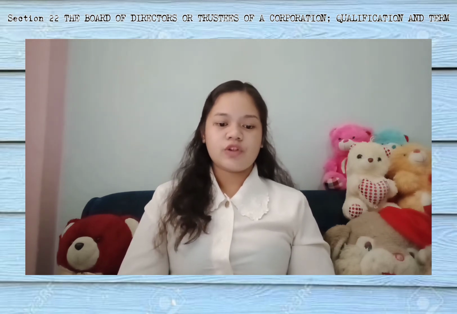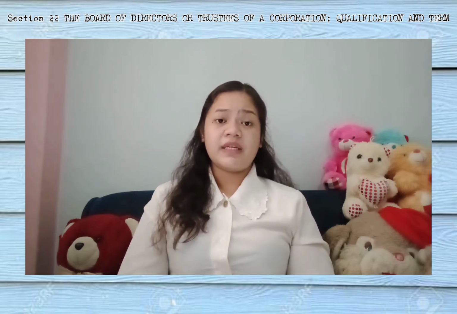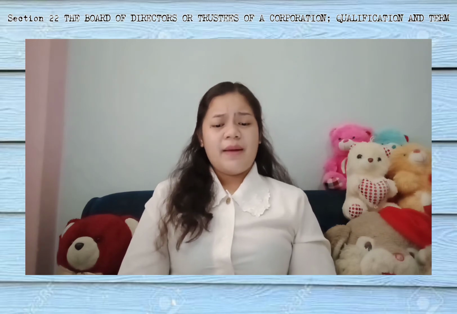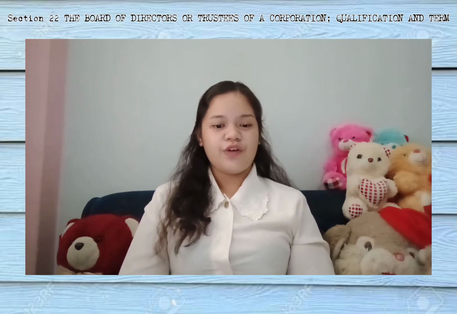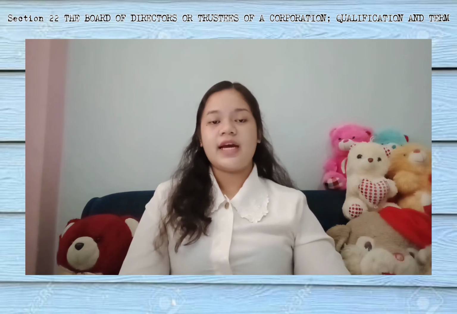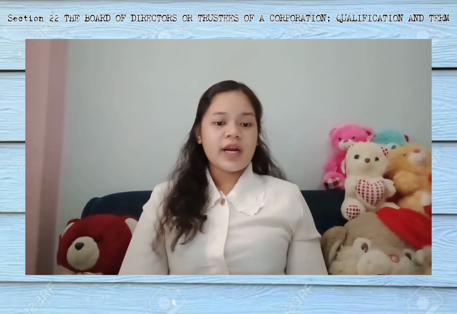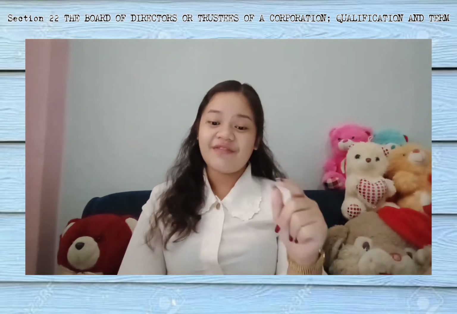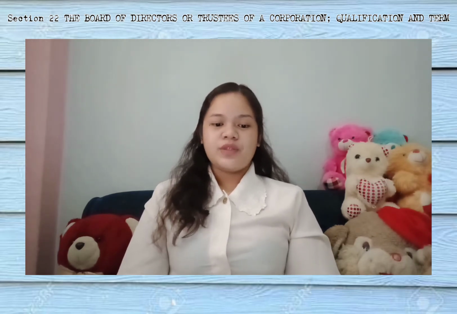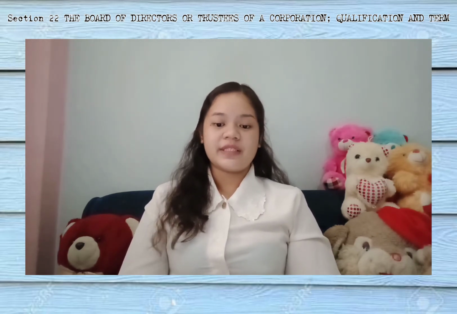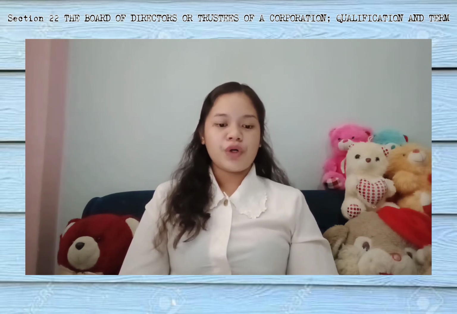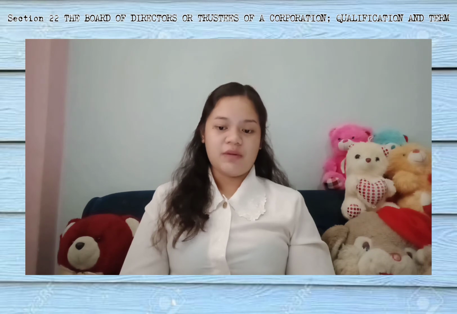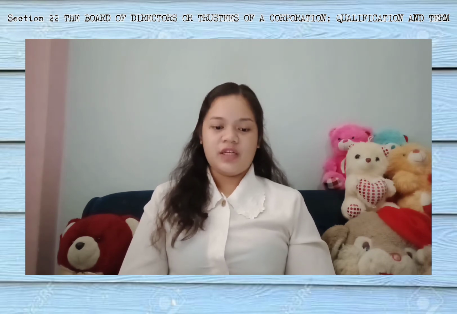Also, Section 22 tackles the independent directors. An independent director shall mean a person other than an officer or employee of the corporation, its parent or subsidiaries, or any other individual having a relationship with the corporation which would interfere with the exercise of independent judgment in carrying out the responsibilities of a director. This is under Section 38 of RA 8799 or the Securities Regulation Code. It is a person who, apart from shareholdings and fees received from the corporation, is independent of management and free from any business or other relationship which could reasonably be perceived to materially interfere with the exercise of independent judgment in carrying out the responsibilities of a director.